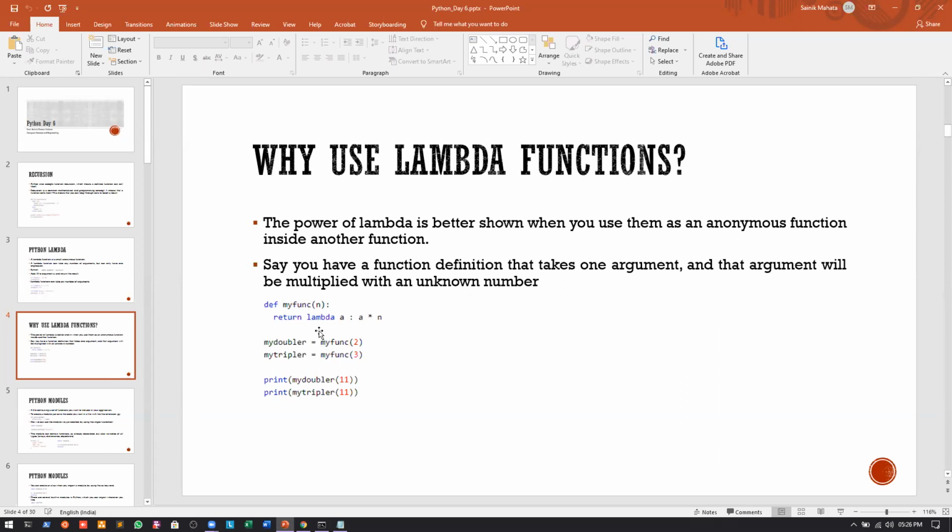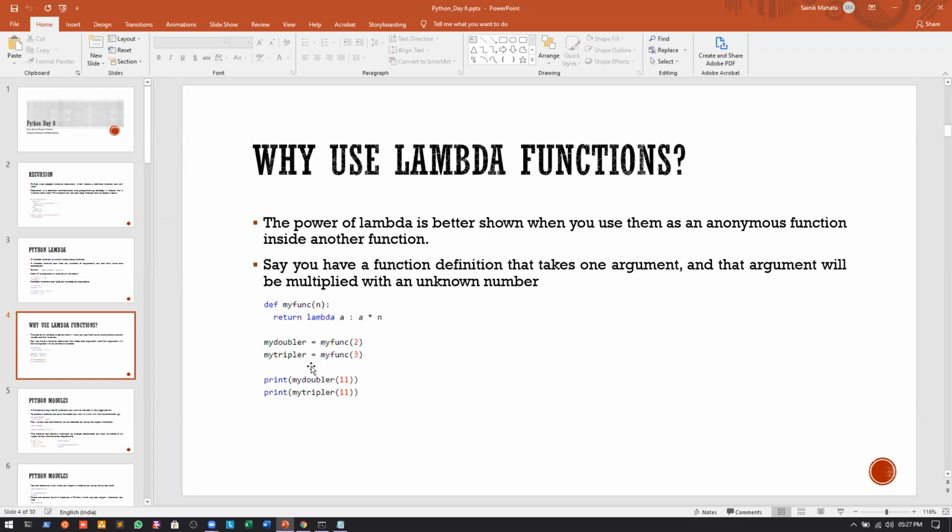Since I have defined the function as my function and the parameter is n, if we call this function I will have to give the argument for n. You can see that we have given two function calls. One is my function with the argument 2, and the second one is my function with the argument 3.